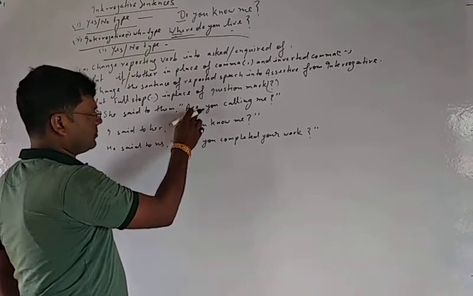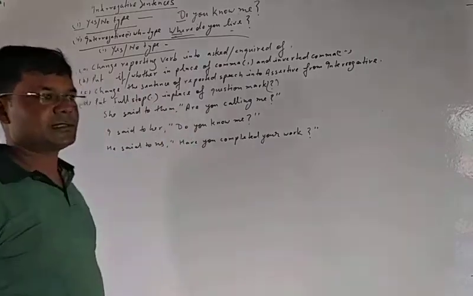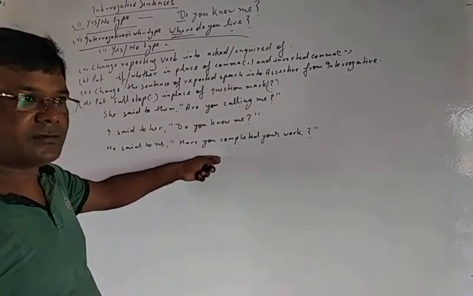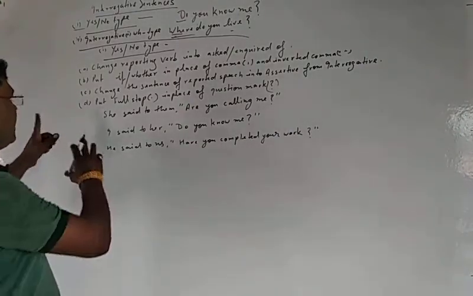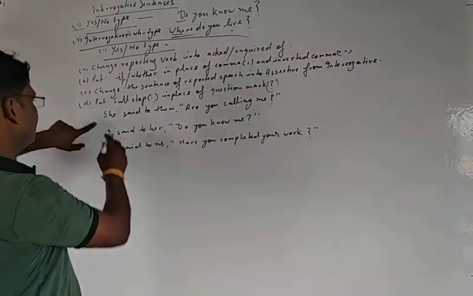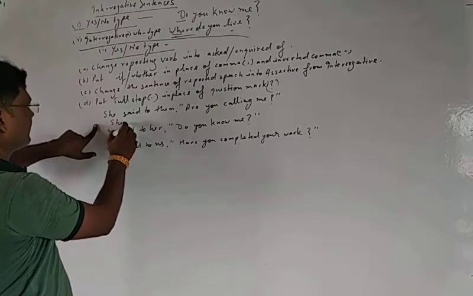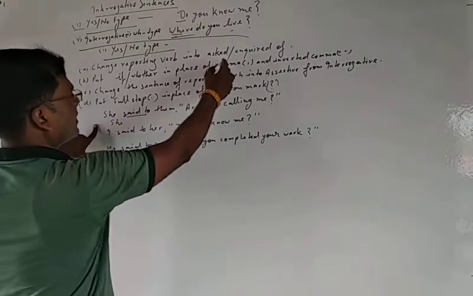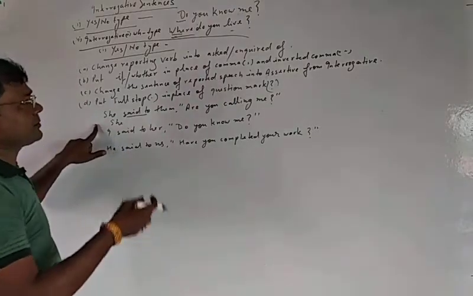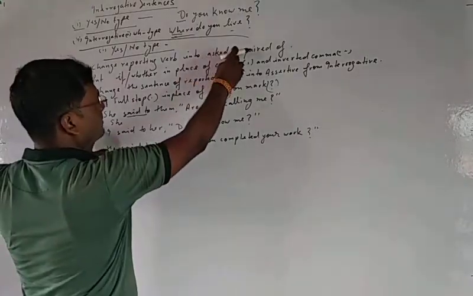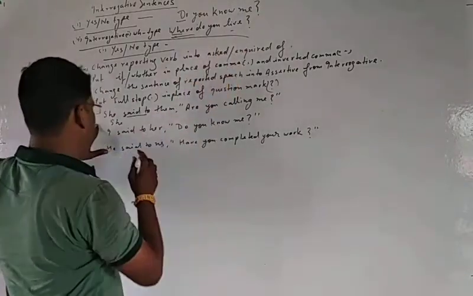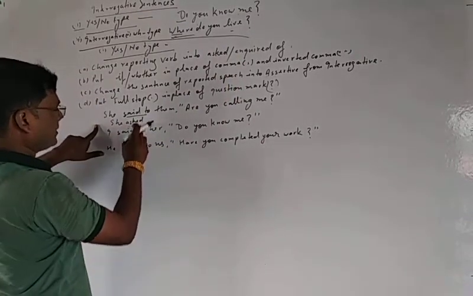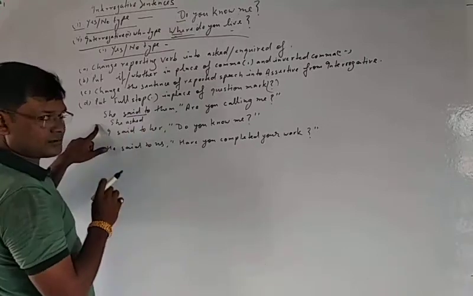So the sentence which starts with a helping verb is called interrogative first. Now apply these rules. See, "said to" will be changed into asked or inquired. You can put any of them, asked, or as I said, you can put inquired of also.